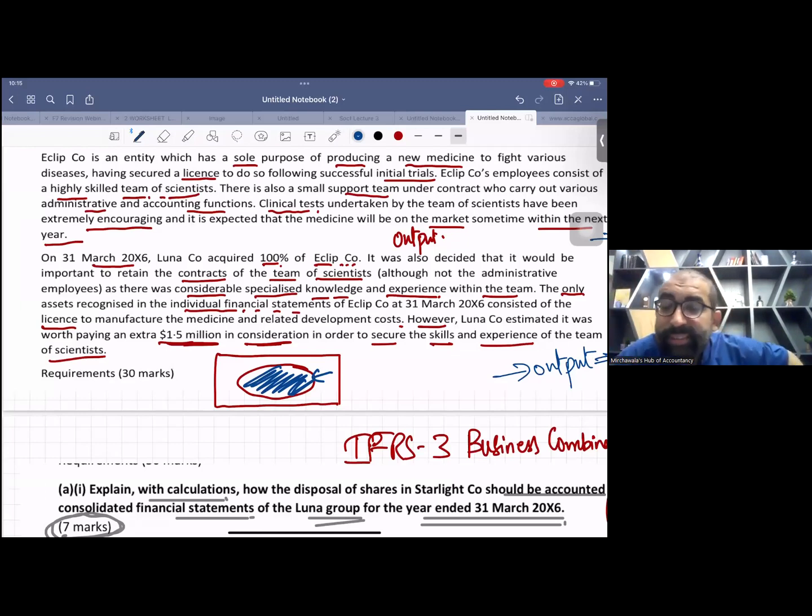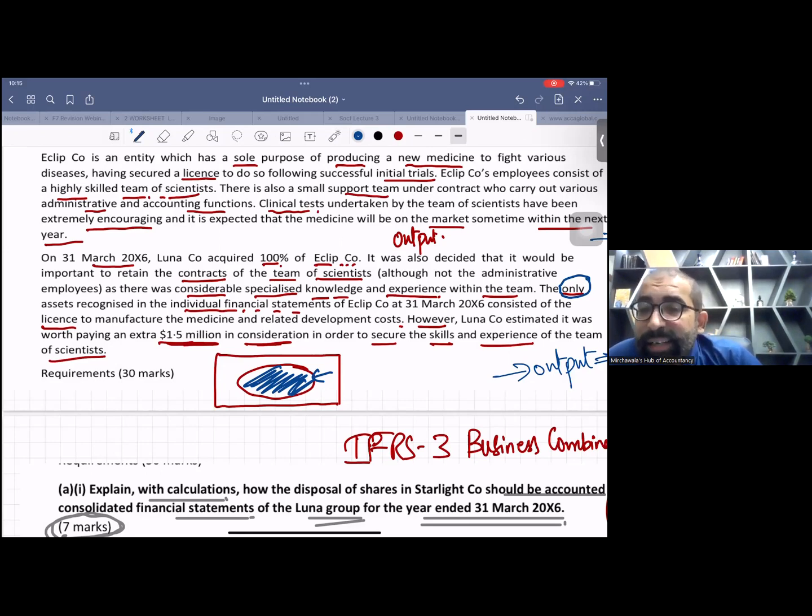Now let's apply the concentration test on the second paragraph. In the second paragraph, apparently, it looks like they have used the words the only asset. See this word. They have used it just to distract your focus. They have used the words the only asset in the financial statement is the license. So it looks like we are buying only the license, but this is not the case.